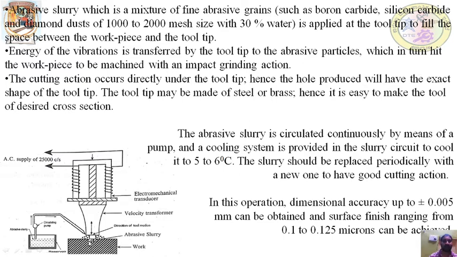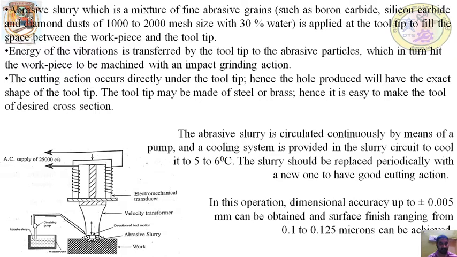The abrasive grains used may be boron carbide, silicon carbide and diamond dust of 1000 to 2000 mesh size with 30% of water. So these particles have high cutting action and is applied to the tool tip to fill the space between workpiece and the tool tip.